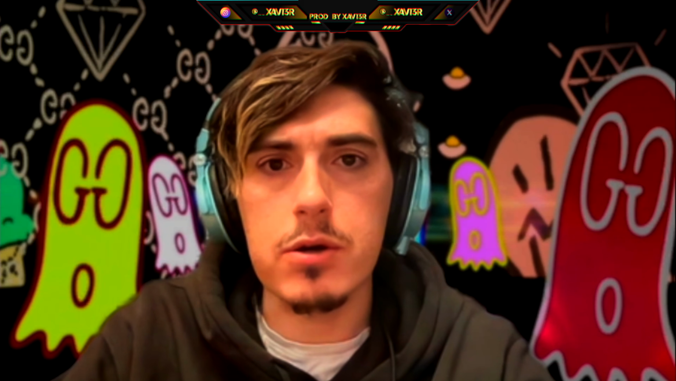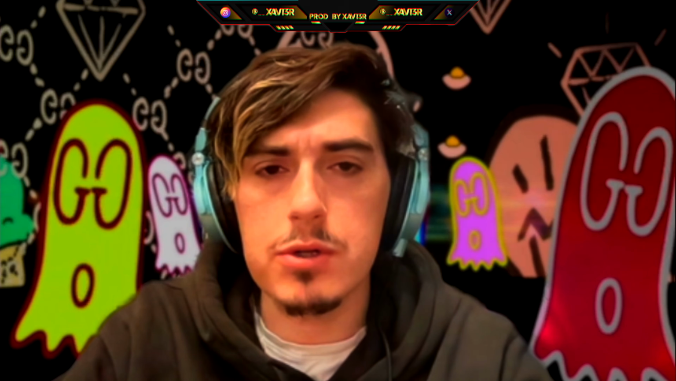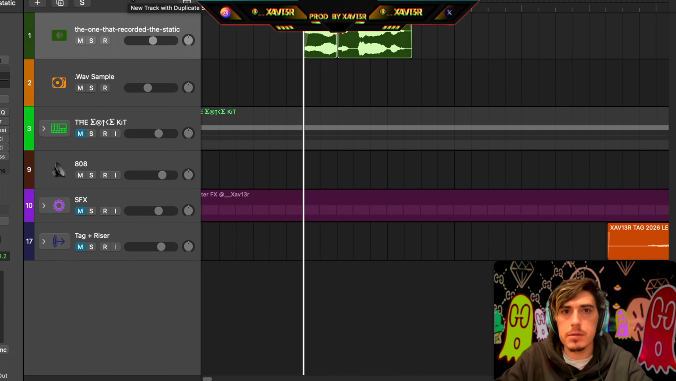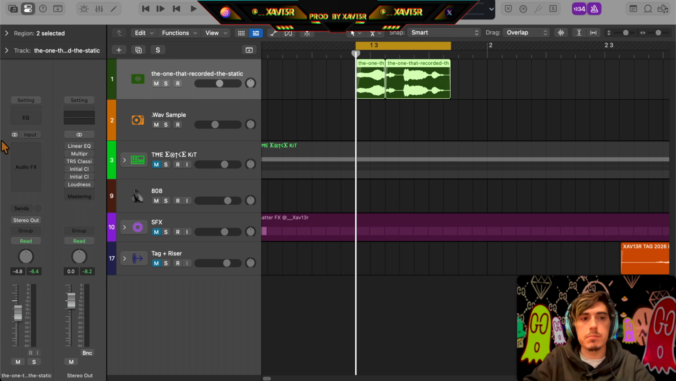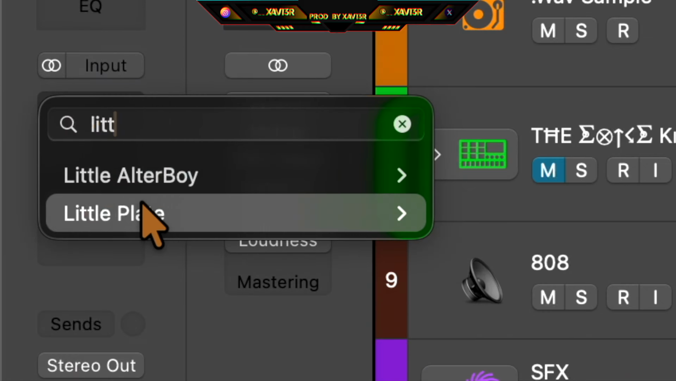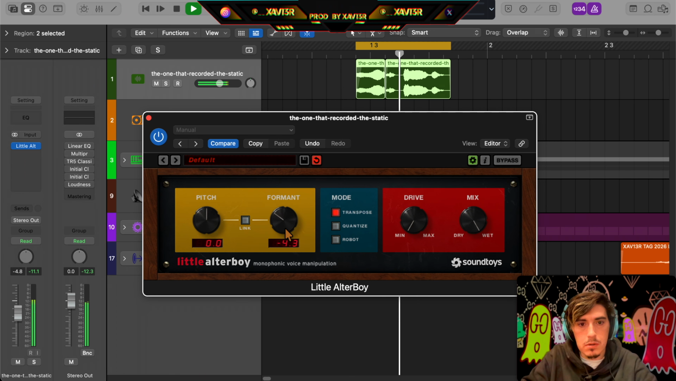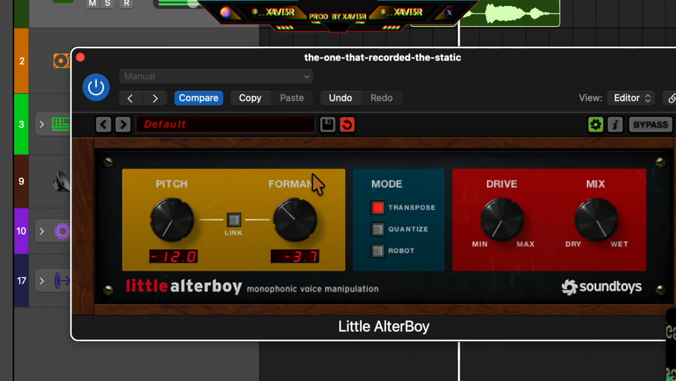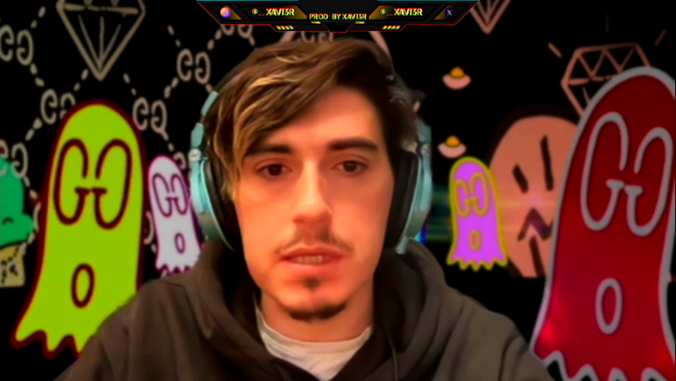You can also go back online and go to any of the free vocal AI changers, which will take a vocal sample and change it into the characteristics of a different vocalist. You can also mimic that using Little AlterBoy, which is a paid plugin, but super well worth owning. And you just mess with the formant. If I want to make it sound more like a dude, I'm going to pull the formant down. Pitch down and formant down. In this case, I'm actually going to pitch the formant up so it kind of gives that sampled sound.